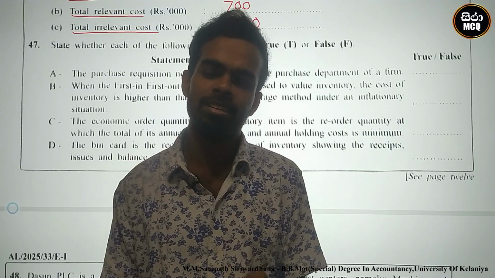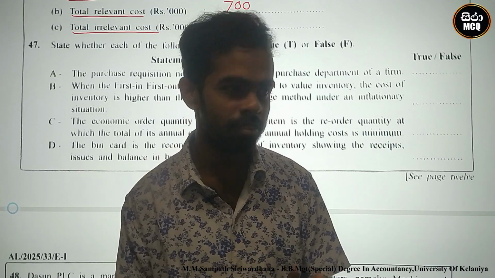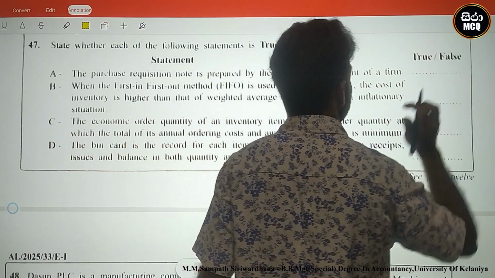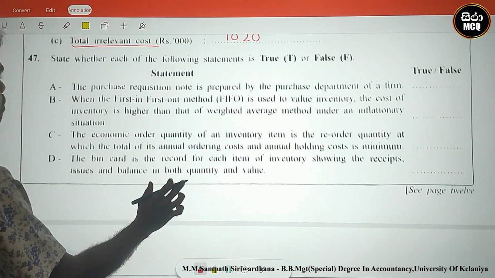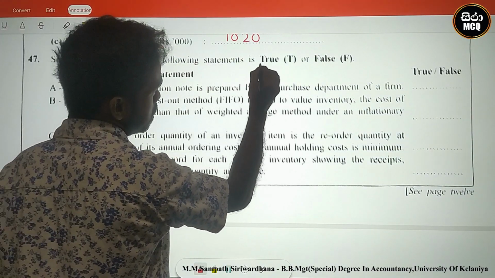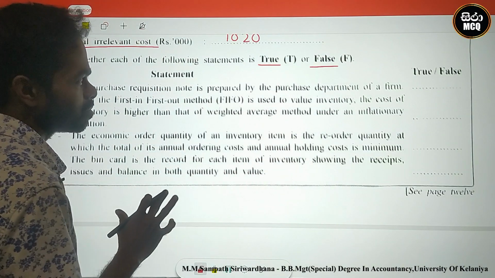Today we discuss the Advanced Level A-Level Accounting paper 2025, question number 47. This is related to the theory part. What are the requirements? State whether each of the following statements is true or false. Correct or incorrect.